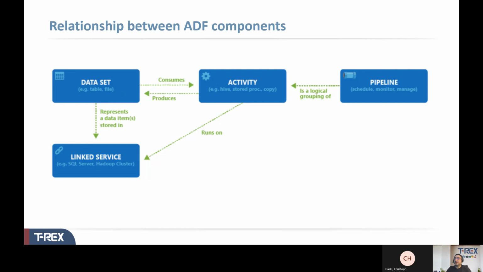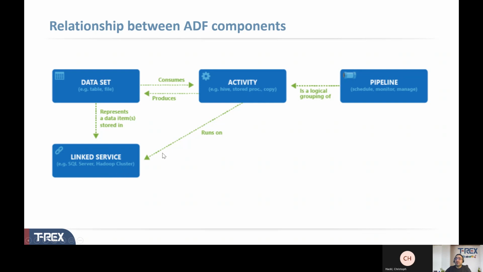And here you see clearly that everything starts from the pipeline, which is on the right edge here. And it's a logical grouping of activities, right? So the actual work happens once you trigger the activities. Those activities can be as simple as consuming or producing data sets in the form of tables, files, or different formats. And it can be as complex as running some services on linked services.